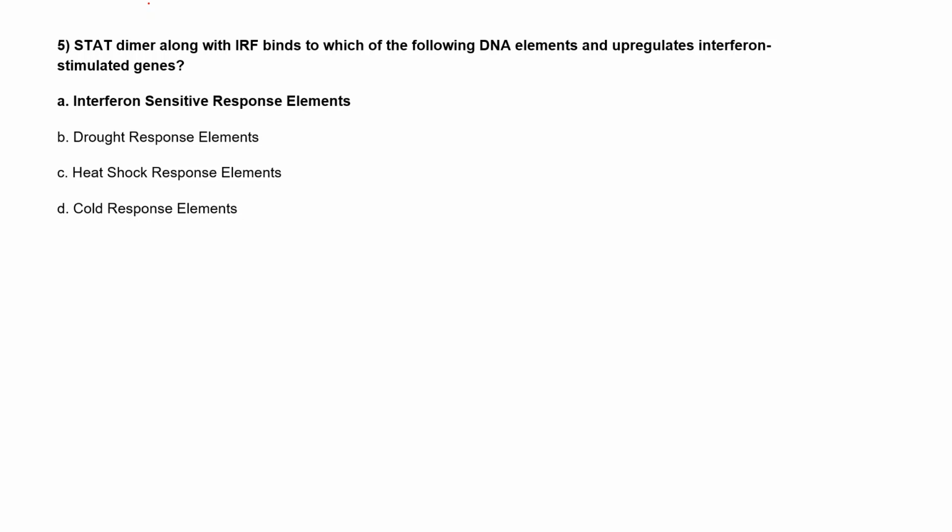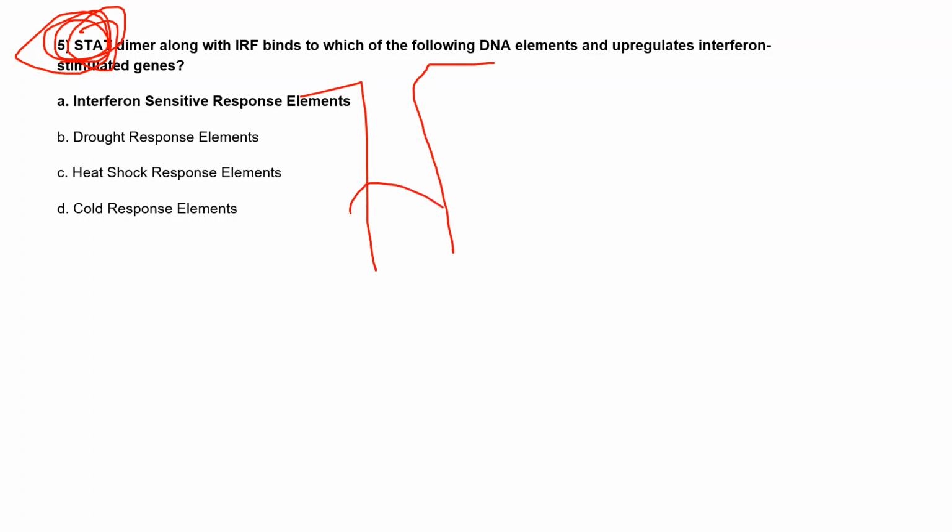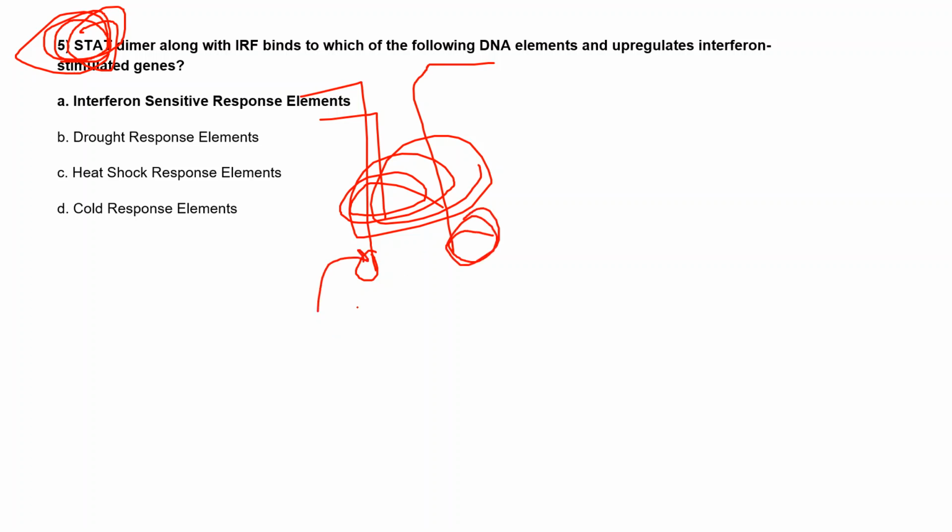So what is this STAT dimer? Basically, STAT stands for signal transducer and activator of transcription. These are proteins. They join together, two STATs form one dimer, and after that they form a stable complex. This dimerization mostly happens once there are tyrosine residues on these receptors. Once the residue is phosphorylated, then they come and form this dimerization.